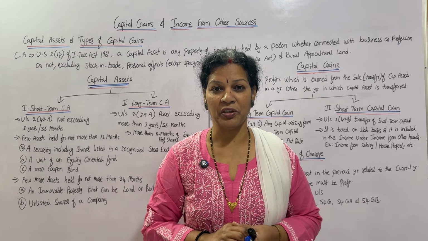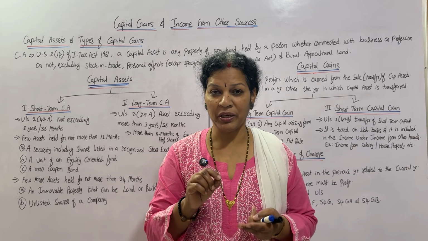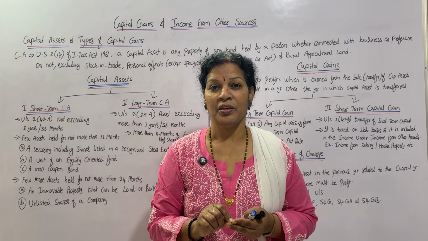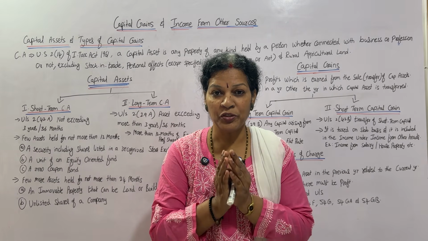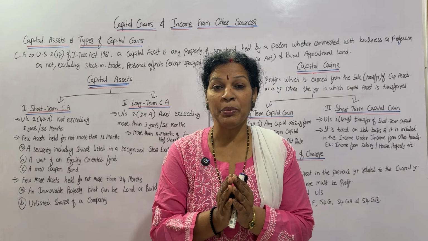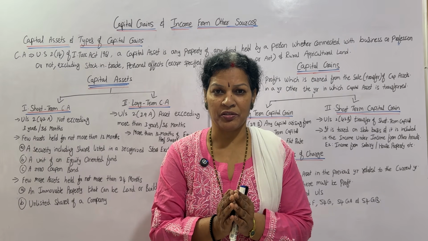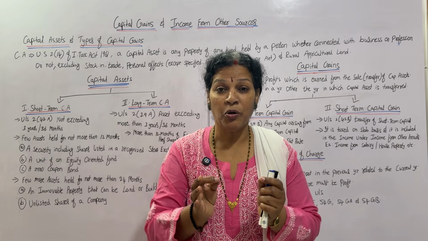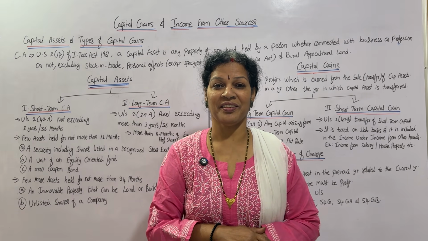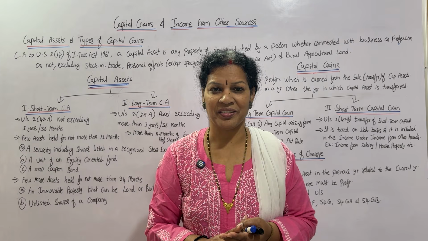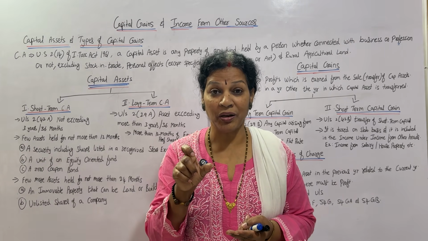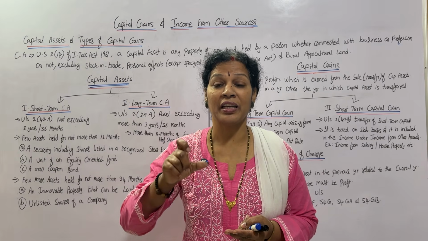Now coming to the 5th chapter. In this chapter we are talking about capital gains and income from other sources. First of all, let's focus only today on capital gains. What is capital gains? If you want to understand capital gains, you need to know what a capital asset is. What are the circumstances? What are the main important concepts for understanding these capital assets?